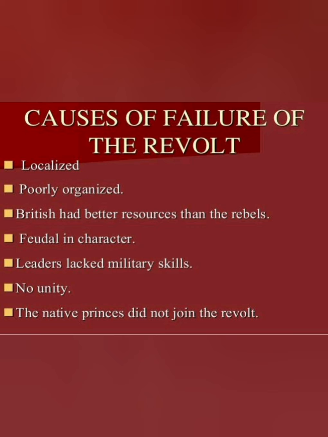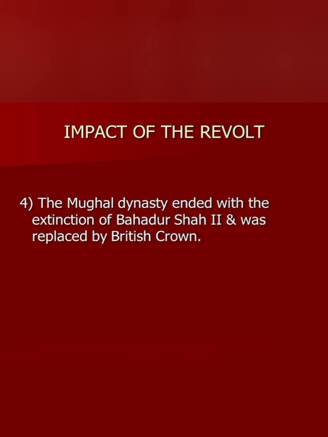India becomes a crown colony. The British Parliament adopted the Government of India Act in November 1858, and India was pronounced as one of the many crown colonies to be directly governed by the Parliament. The responsibility was given to a member of cabinet designated as the Secretary of State for India. There were a lot of changes in the administration.